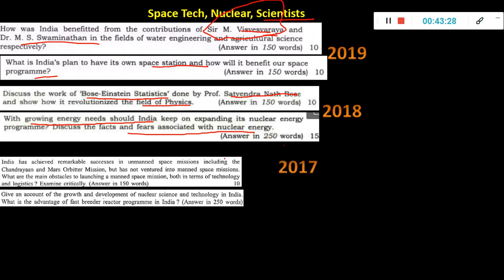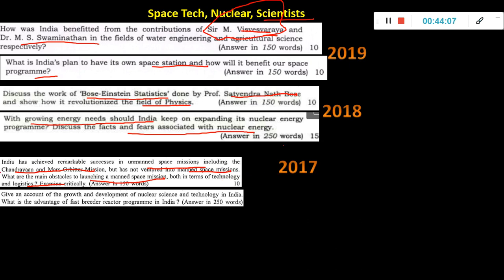Okay. India has achieved remarkable success in unmanned space missions, including the Chandrayaan and Mars Orbiter Mission, but has not ventured into manned space missions. What are the main obstacles to launching a manned space mission, both in terms of technology and logistics? So this one, we have now the Gaganyaan mission, which the Prime Minister has said, like by 2022, we will be sending at least 3 to 5 Indians to space. So in our own vehicle. That has never happened till now. So it can come, maybe because it's in 2022. This topic stays valid till 2022. So all who are preparing for the next 2 to 3 years of prelims and mains, this topic is important for you.